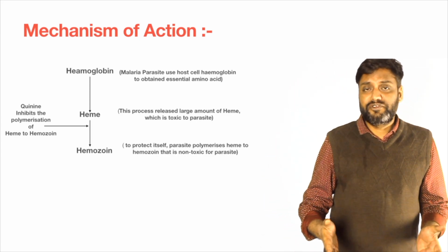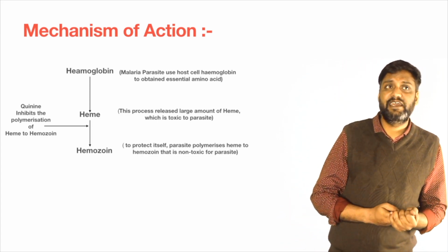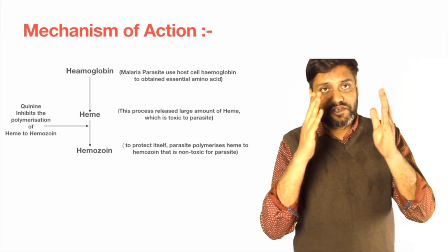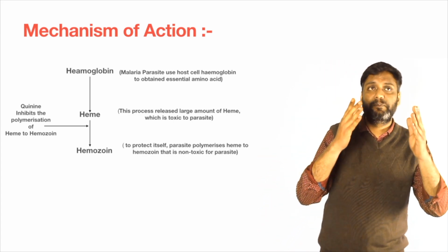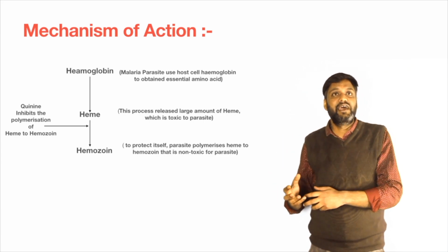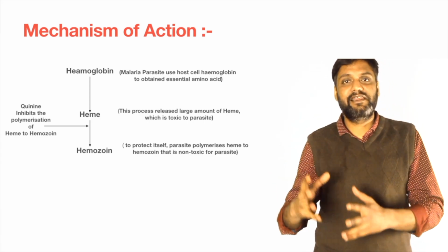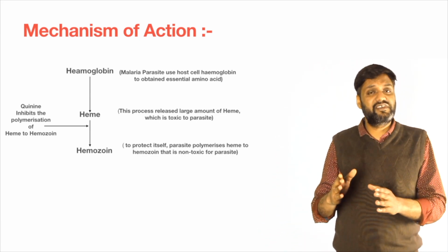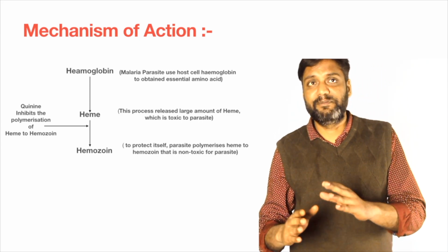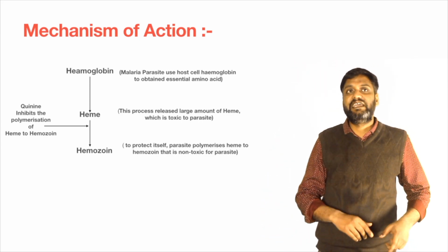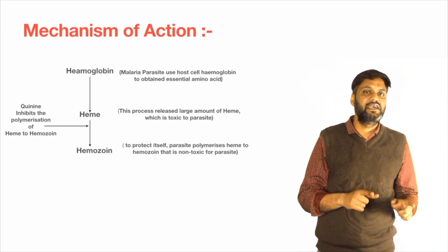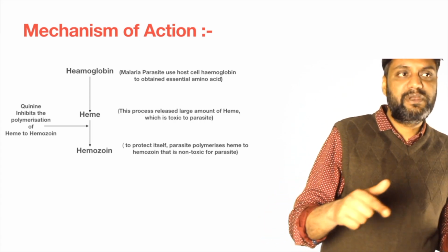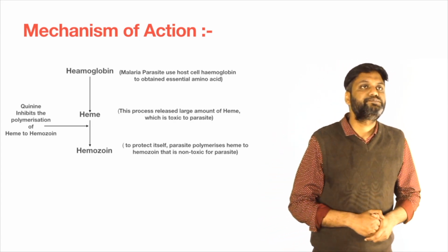This is the normal procedure: the malaria parasite uses our hemoglobin and obtains its essential amino acids. Hemoglobin turns into heme. Heme is toxic, so immediately these parasites polymerize this heme into hemozoin, and hemozoin is non-toxic and essential for preparation of amino acids.